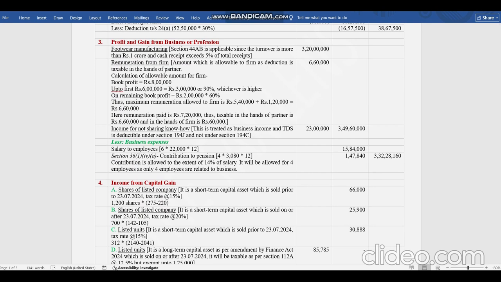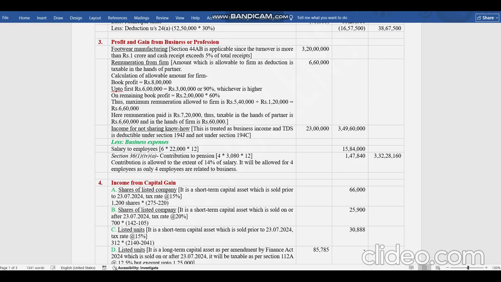One extra check is there: he's earning 3 crore 20 lakh, but out of that, 20 lakhs, which is more than 5% of 3 crore 20 lakhs, is received in cash. So that is the point here. 44AB tax audit will be applicable on him. This is just an additional check for this point, whether you know about it or not.